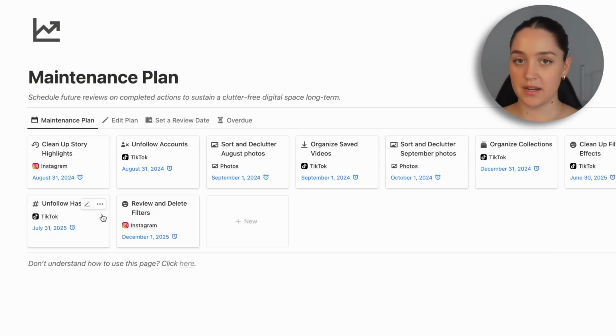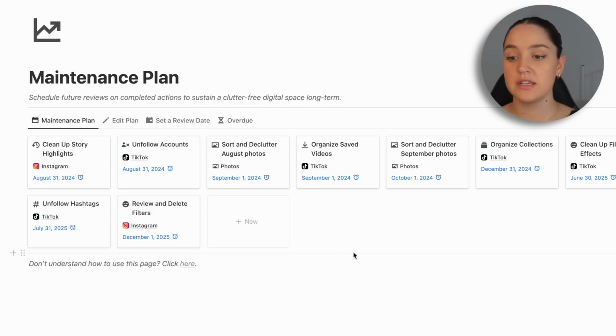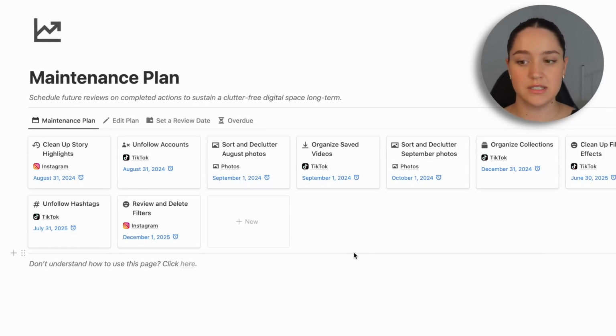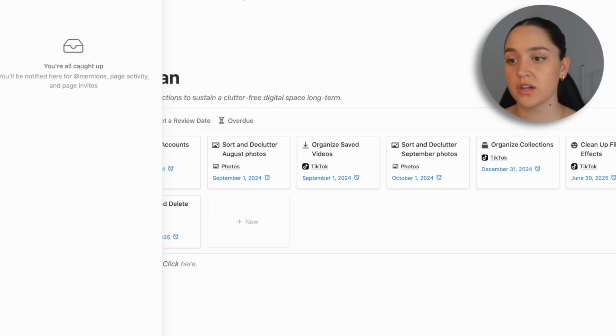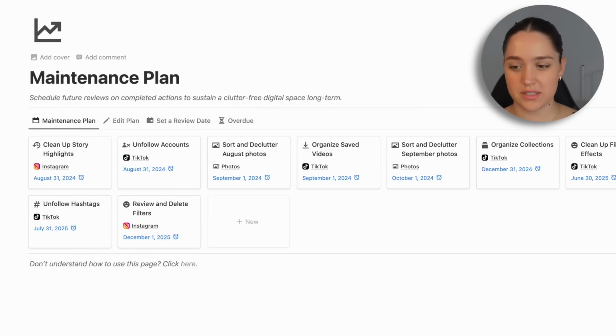So your maintenance plan is where you're going to schedule a date to go check up on whatever task that is. So in our first view, you're going to see an overview of your maintenance plan. So if you have not completed any tasks yet, or you have not set a date for when you're doing the maintenance, you're not going to see anything here. But this is for the tasks that are already completed and have a maintenance date scheduled. So it's showing you an order, and if you put a reminder on the date, it's going to show up in your inbox. So you're going to get a notification to check on that task and repeat it.